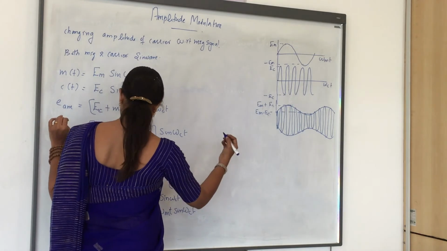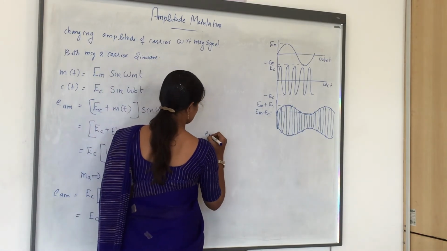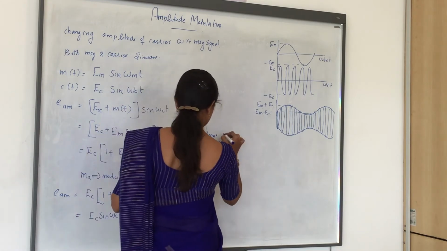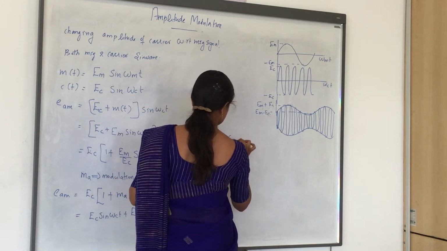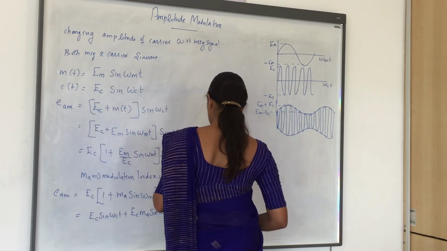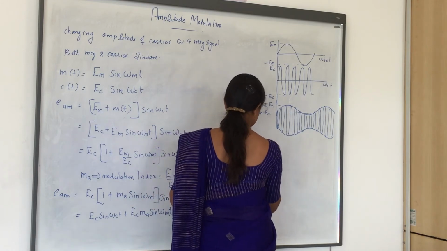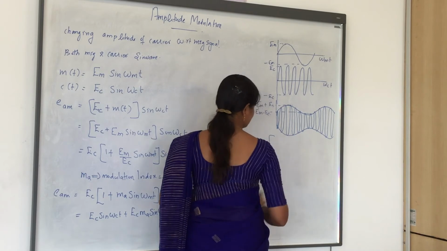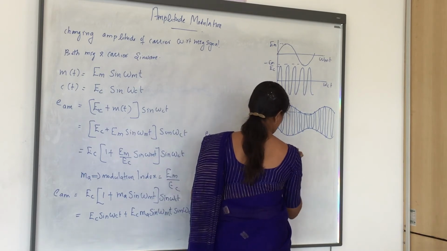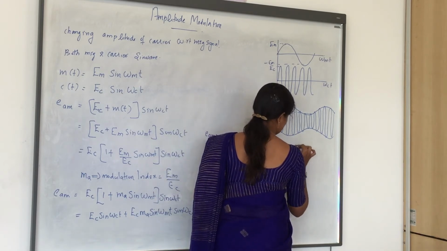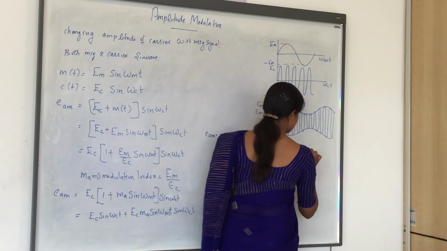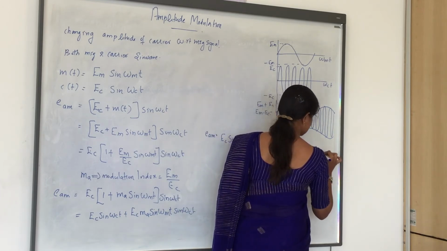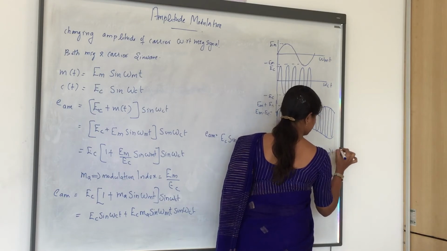So EAM is equal to EC sine omega c t plus EC MA divided by 2 into cos(omega c minus omega m) t minus cos(omega c plus omega m) t.